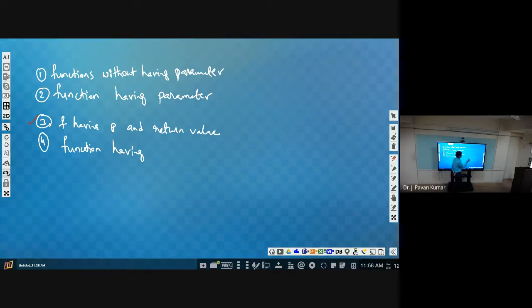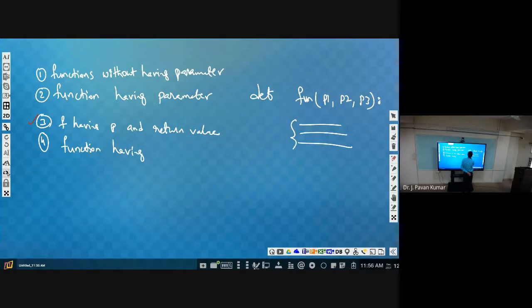Earlier we have discussed that a function has some parameters like parameter 1, parameter 2, parameter 3. This is in the definition of the function. We write some statements under this, and this entire thing is a function. Now how can we make a function call to this function? With a1 for parameter 1, a2 for parameter 2, and a3 for parameter 3. This is a valid function call.